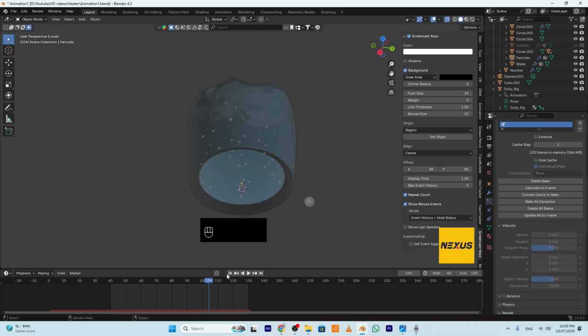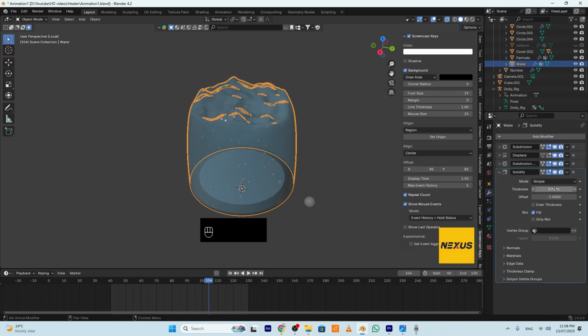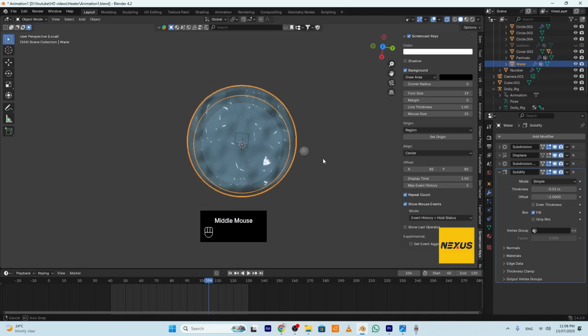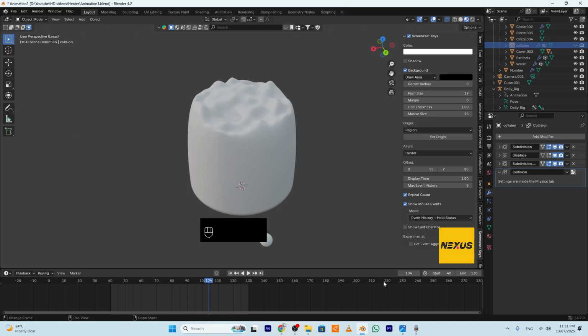Now I will add solidify to the water. Make sure the number here is too small and minus. We can check the collision object. Select the collision object. Be sure that the collision modifier is the first modifier.